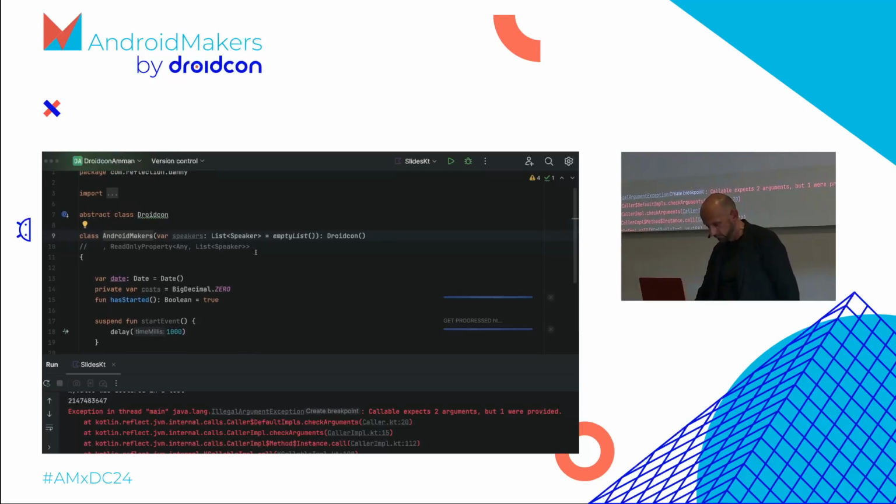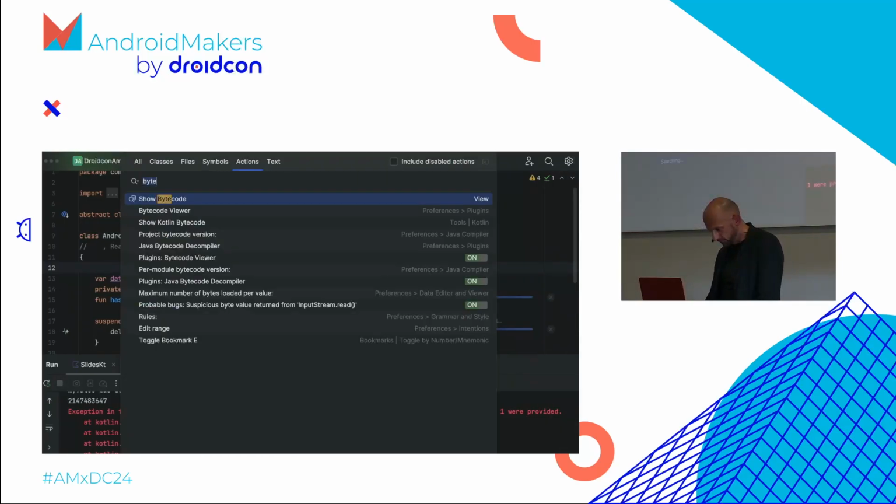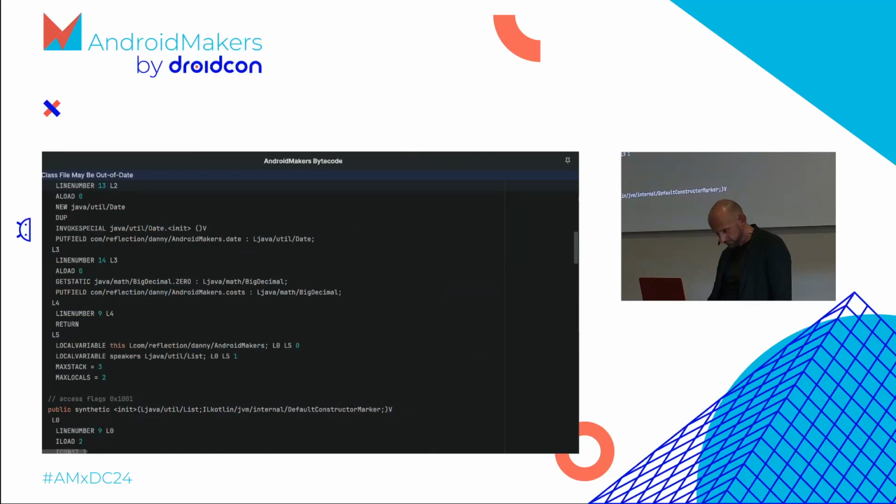We can try it probably for 5 minutes. There's no decompiled version because probably we didn't install this here. Wait. How do I get rid of this?